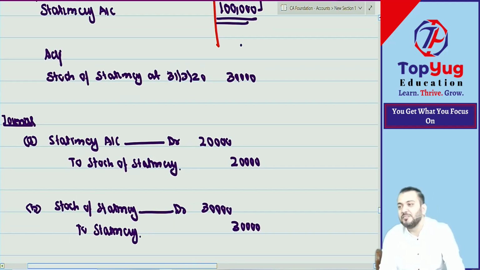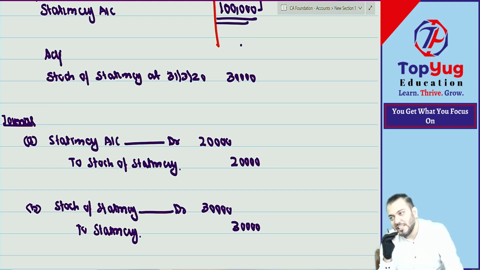Okay, the prepaid expense means what? Prepaid expense: expense of next year is paid in current year. It is not an expense of current year, so it is an asset of current year. You paid some expense, the benefit will be derived in future. It becomes an asset of current year, so asset account will be debited. So prepaid expense to expense will decrease.